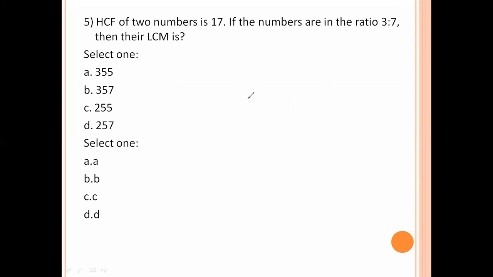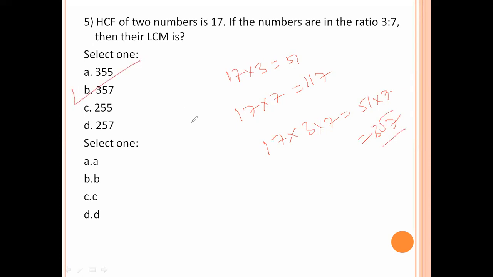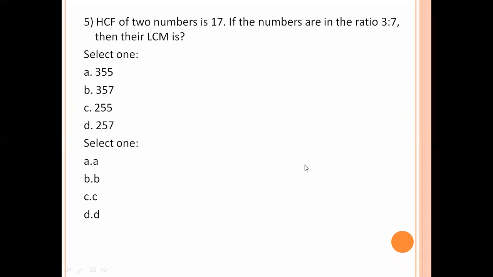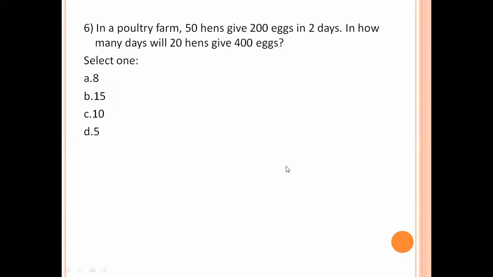HCF of two numbers is 17. If the numbers are in the ratio 3:7, then their LCM is, so 17 into 3 is 51, 17 into 7 is 119. Now the LCM is, so the 17 is common: 17 into 3 into 7, 51 into 7. 7 ones are 7, 7 fives are 35, 357. Option B is the right answer. Next one.